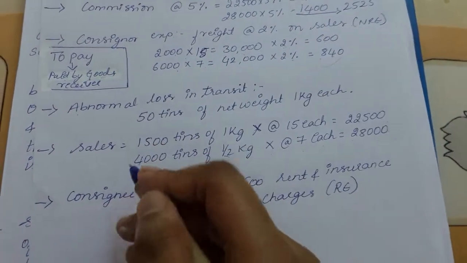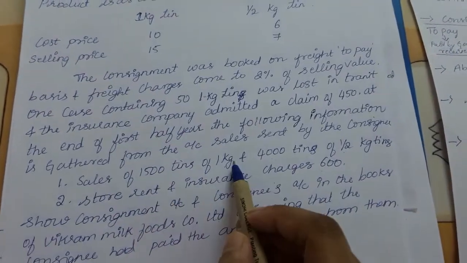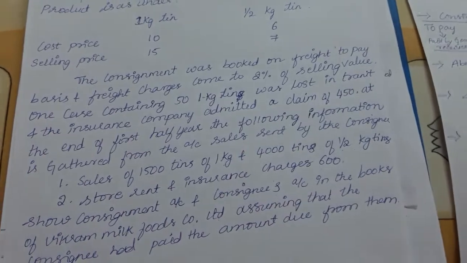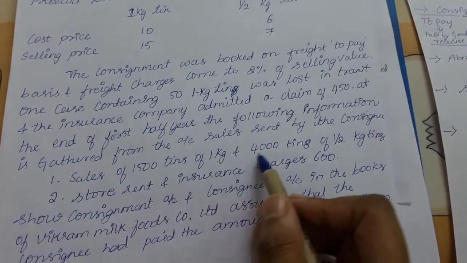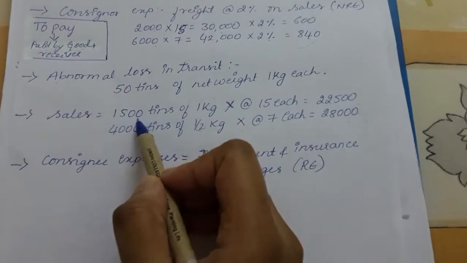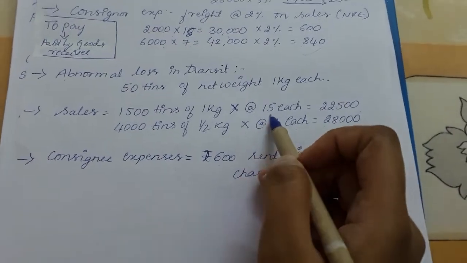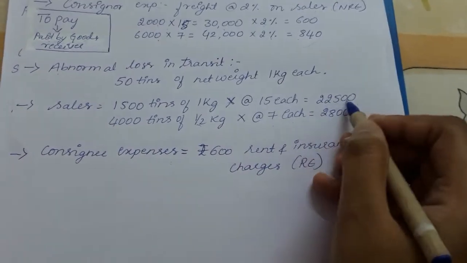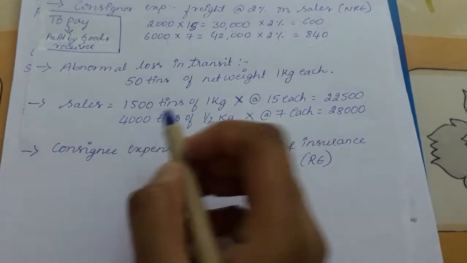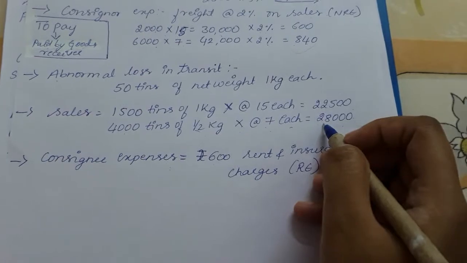So next, coming on to sales. Here the sales information has been given: 1,500 tins of 1 kg and 4,000 tins of half kg have been sold. So 1,500 tins of 1 kg multiplied by the selling price given here, 15 rupees for 1 kg, that is 22,500. 4,000 tins of half kg are sold at 7 rupees each. So that is 28,000. So now you can calculate the commission.